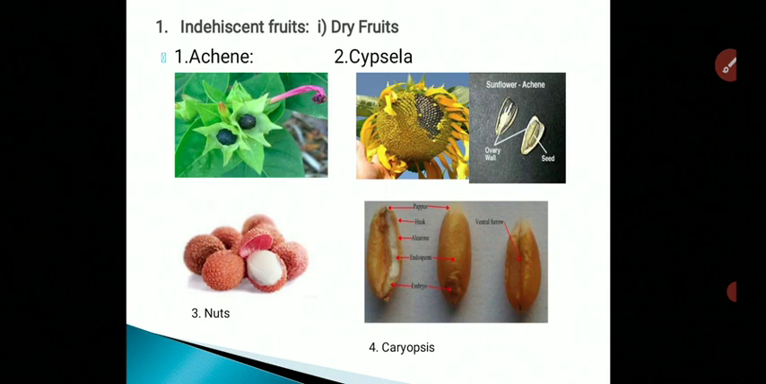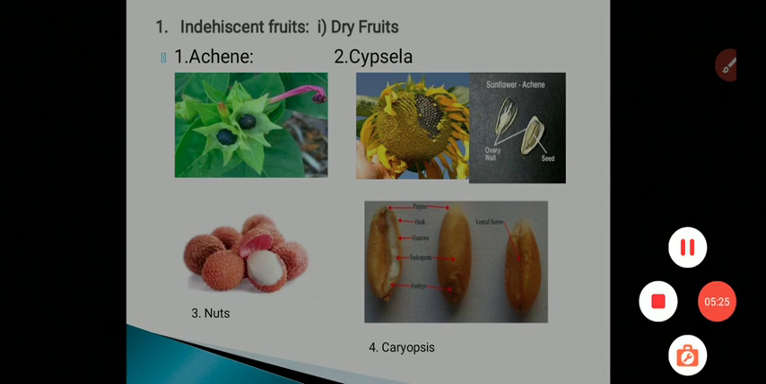The next type of simple indehiscent fruits is the fleshy fruits.